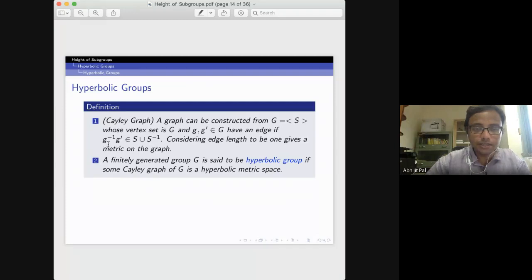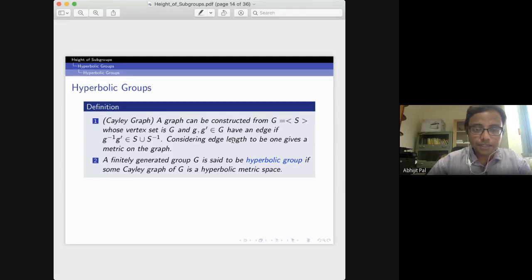So g inverse g' is either a generator or the inverse of a generator. And if you assign the edge length to be 1, this gives a metric on the graph.